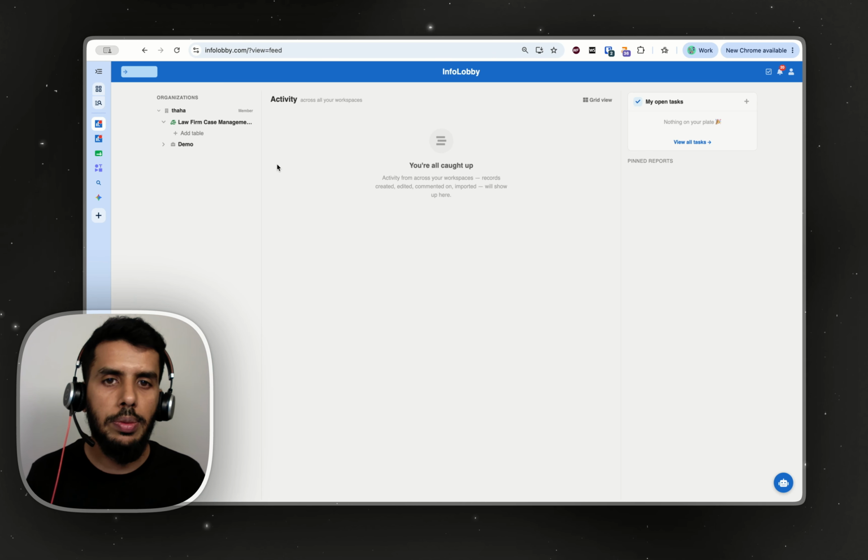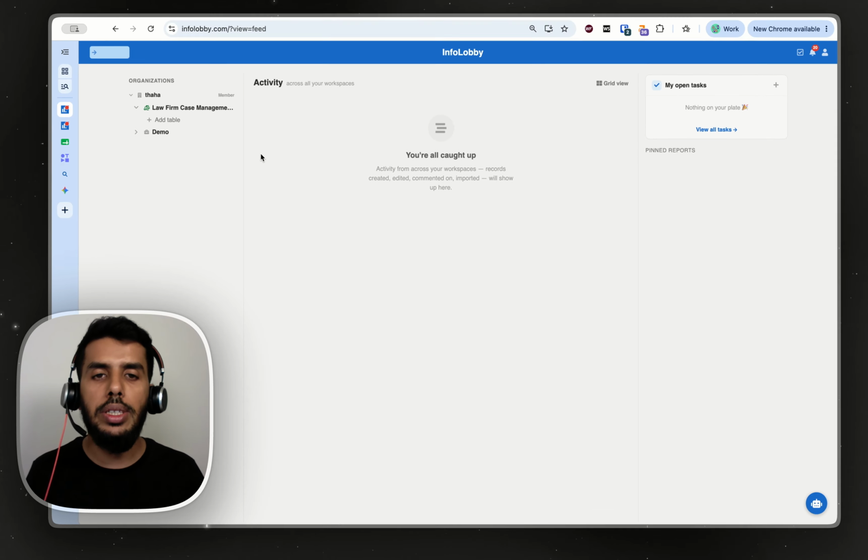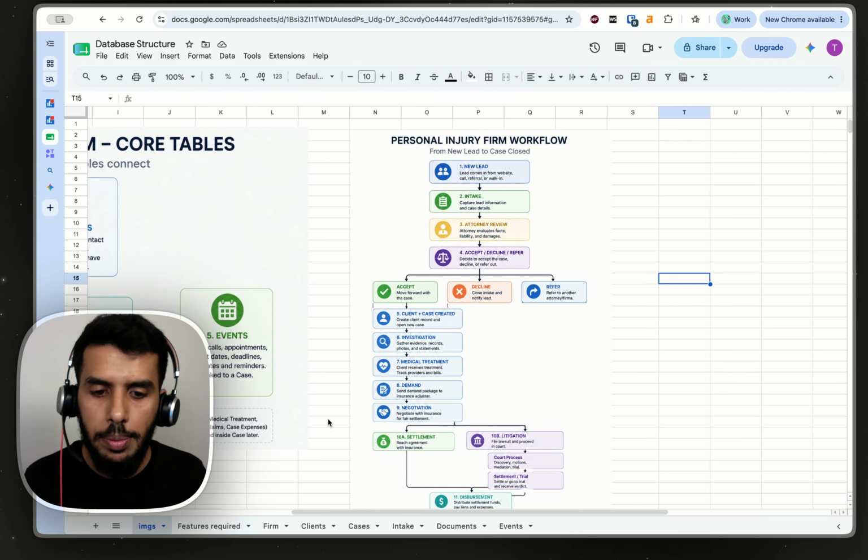We are going to be building this with InfoLobby because InfoLobby is a great work management tool, with brilliant automations, unlimited users, and it just makes your life easy. Let's get started by building all the tables that we need.